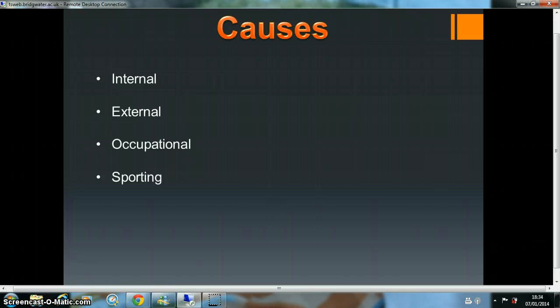Sport factors for anxiety will be things such as having an argument with your manager on whether you should play a certain game or not, like in the starting 11. So an example of this would be if a big named player is named on the bench for the start of a game, they could disagree with them, and in some cases, they actually refuse to come on and play the game because they feel that they should have started.